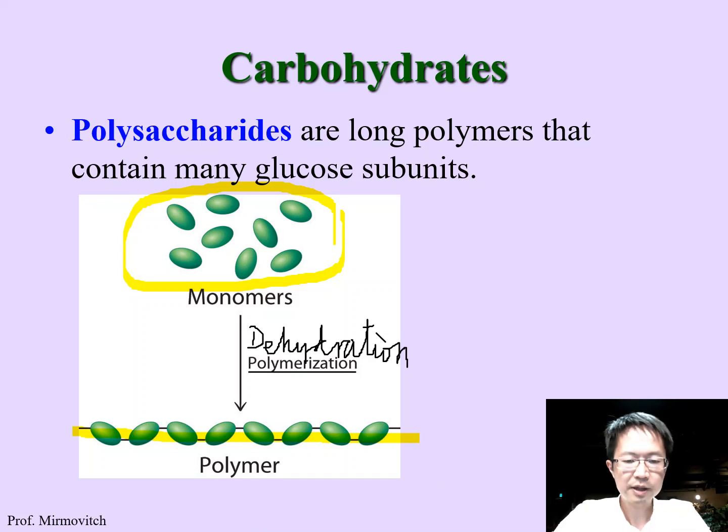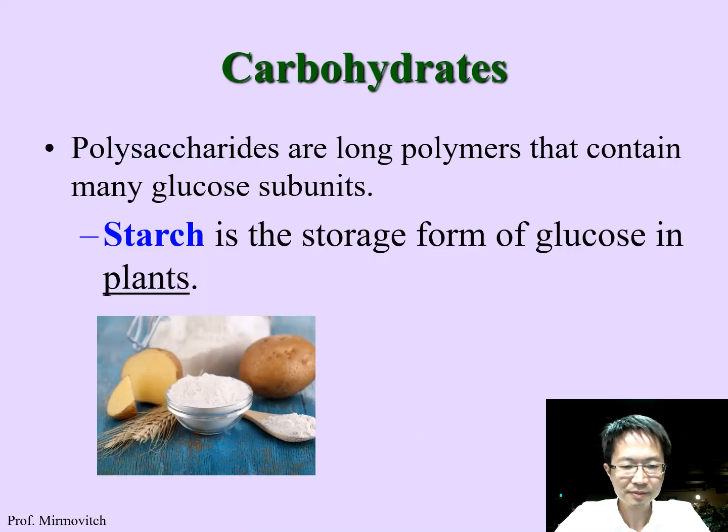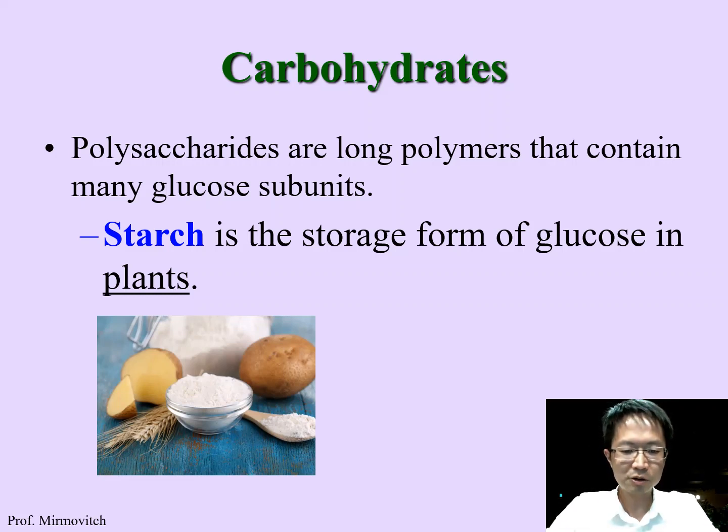What it means is that polymerization is basically you have a lot of dehydration processes together. When you have a lot of dehydration together, that means you will join all the monomers to form a polymer. So that is basically polymerization. Polysaccharide is a long chain of polymer. Okay, glucose. Okay, starch. This is important to know the differences.